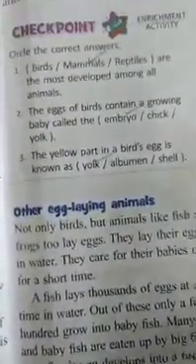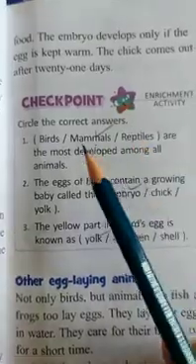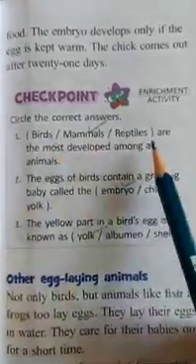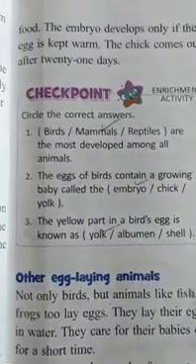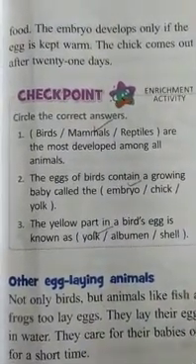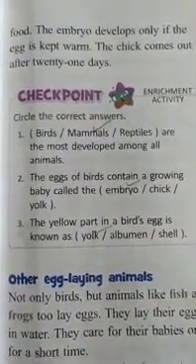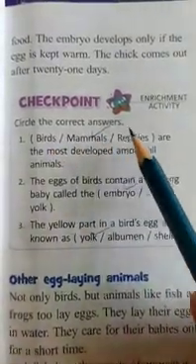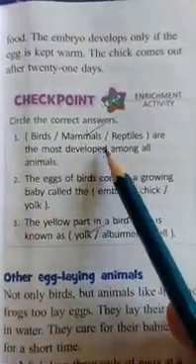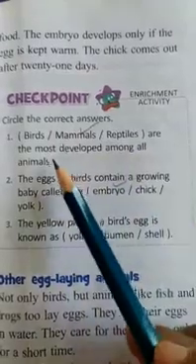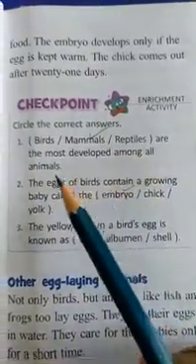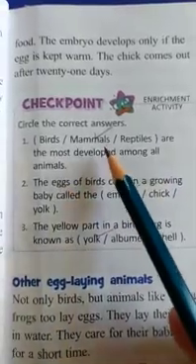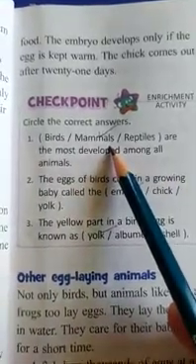Okay children. So now we are doing this checkpoint. Circle the correct answers. I don't know what has happened to me. Please forgive me children, if I am reading wrong also, please forgive me. Circle the correct answers. Birds, mammals, reptiles: who are most developed among all animals? They are mammals. Okay, please tick this, children.